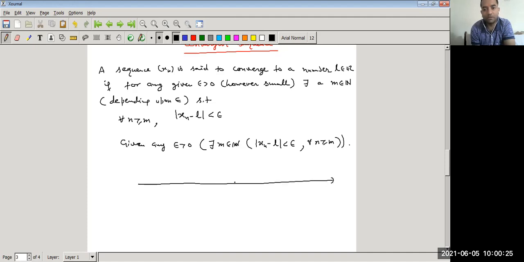This is a set of real numbers, and a sequence xn is said to converge to a number L. Let L be any real number, and given any epsilon greater than 0, if we take epsilon to be any positive real number, then L plus epsilon lies here and L minus epsilon lies to the left of L. So what we observe is, given epsilon greater than 0, there exists a positive integer.